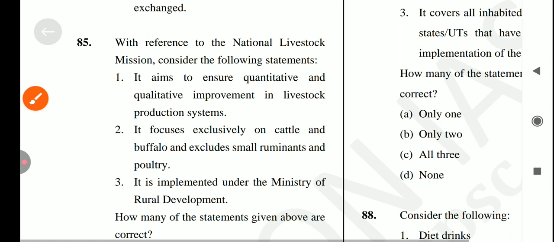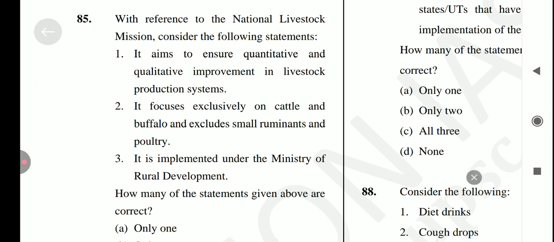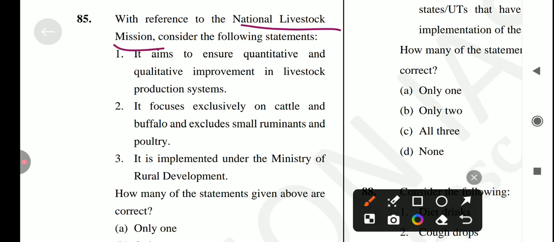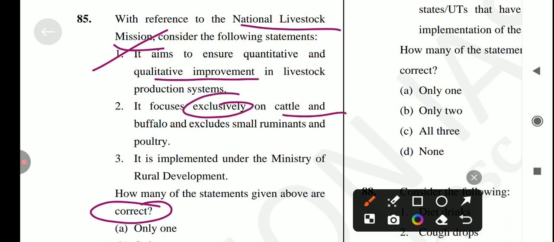Next question is, with reference to National Livestock Mission, consider the following statements. So first is, it aims to ensure quantitative and qualitative improvement in the livestock production system. Is it true? Yes, it's a correct statement. Next is, it focuses exclusively on the cattle and buffalo and excludes the small ruminants and poultry. Is it true? No, it's not a correct statement, because